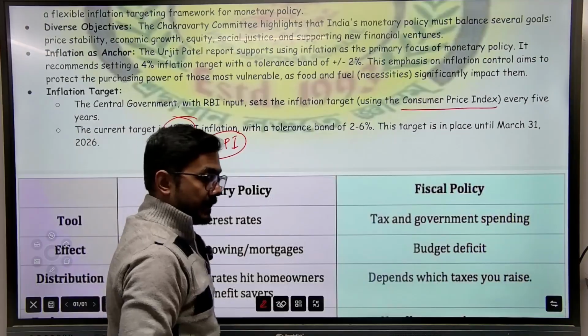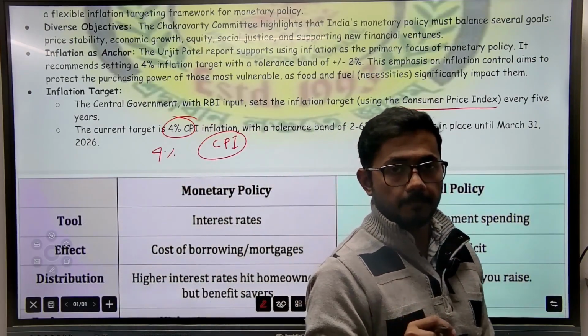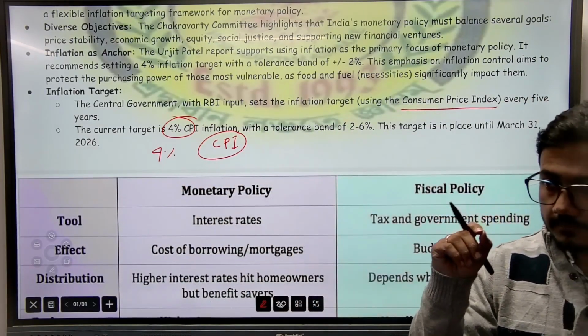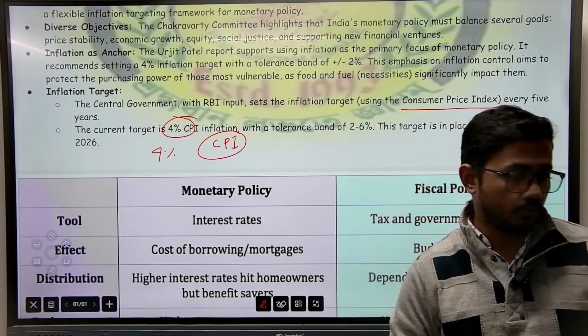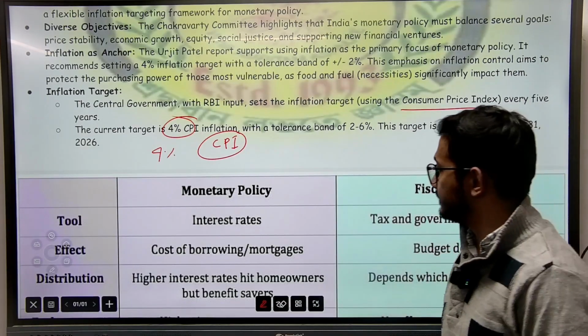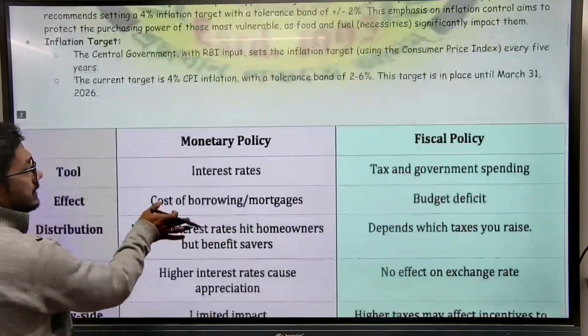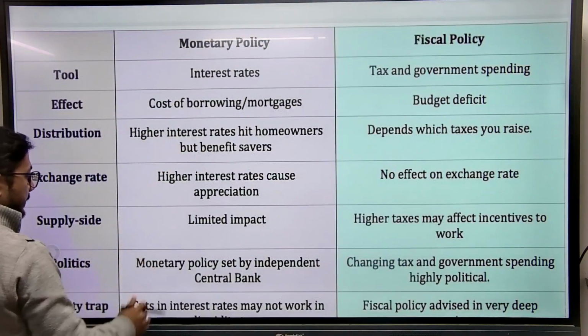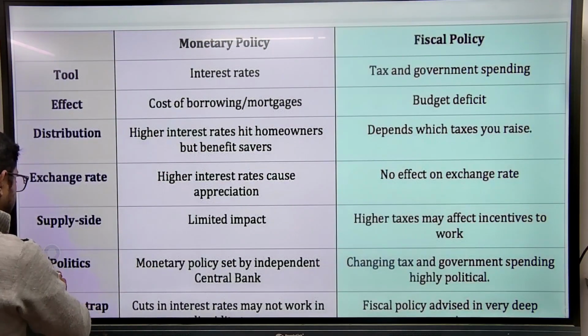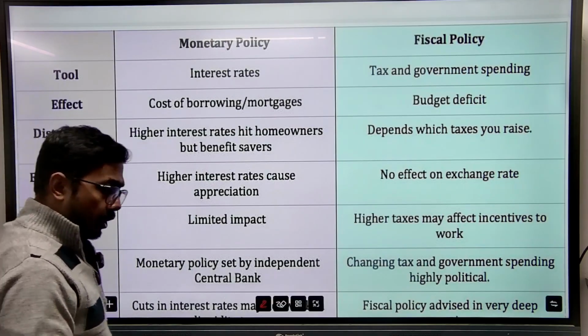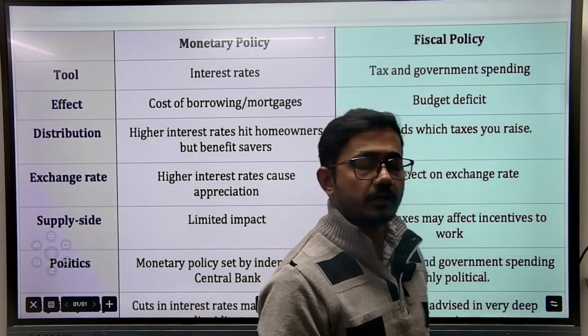So we say the consumer price index is the primary index that is taken for the calculation of inflation in India.